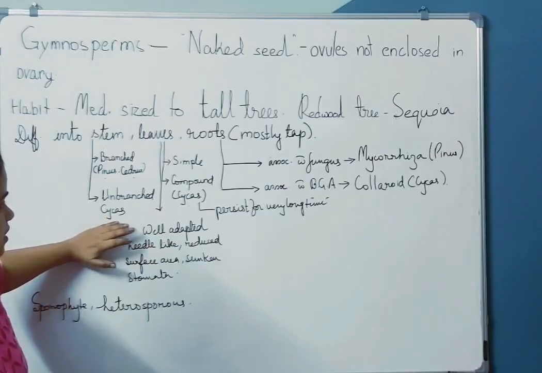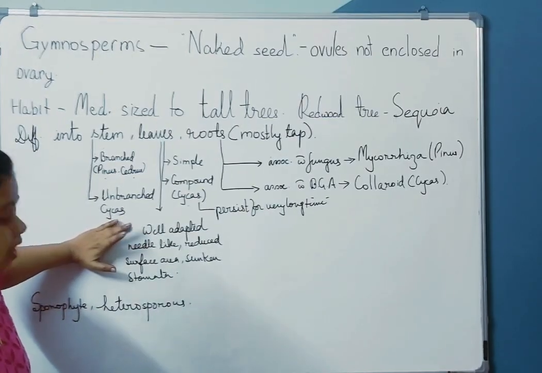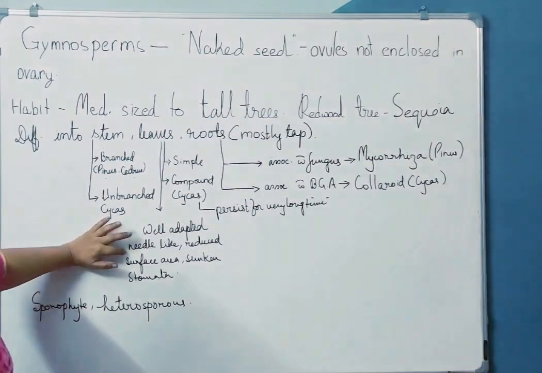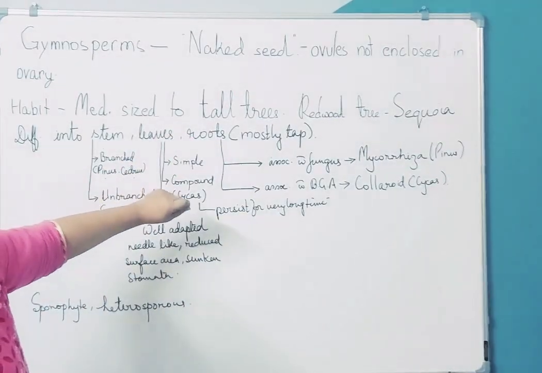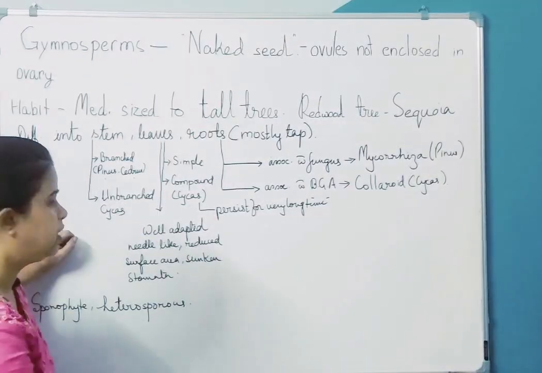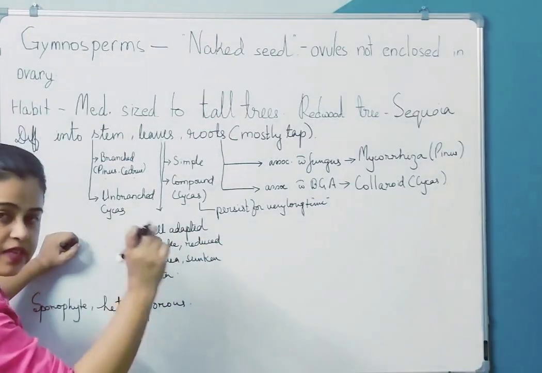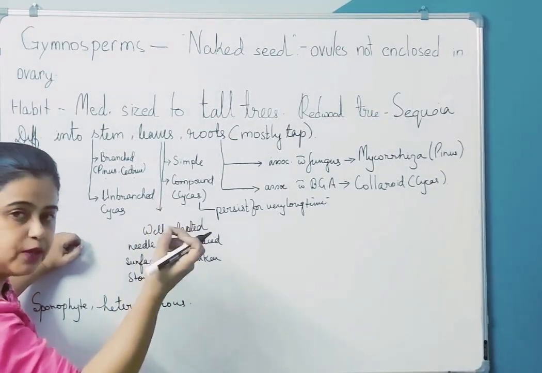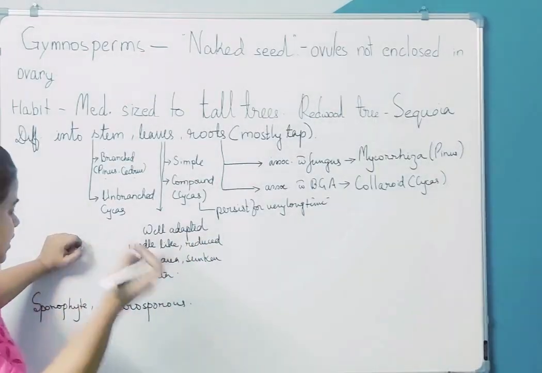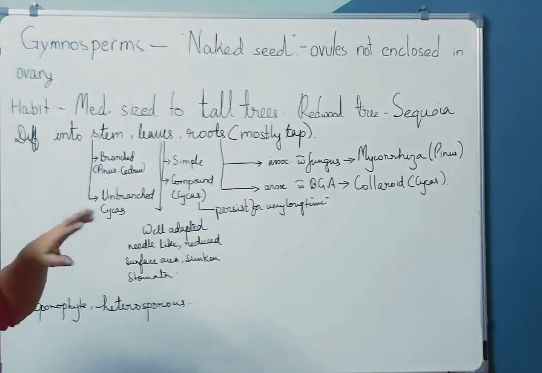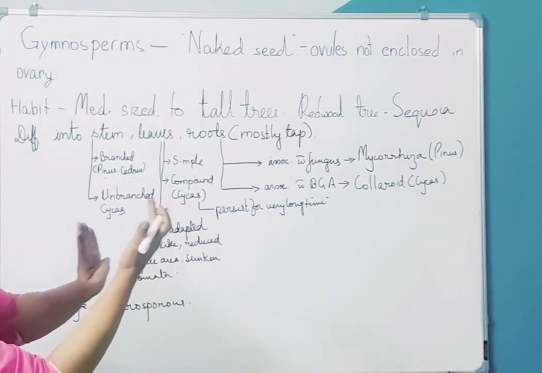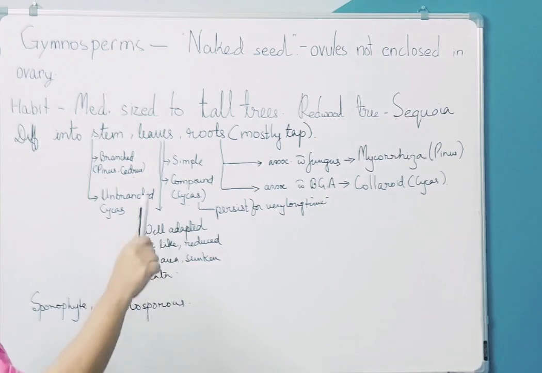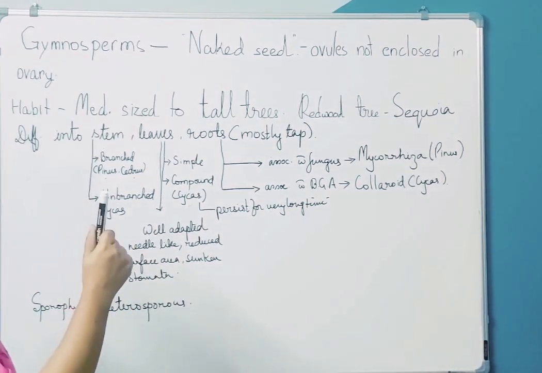Let us look at the features of their leaves. They are well adapted, needle-like. Not necessary that all the gymnosperms have needle-like leaves, but in a good number of them, if they are not compound, the simple leaves many times happen to be needle-like. Why? To reduce the surface area. It is not a flat, broad lamina. It is all compacted, thin like a needle, so the surface area has been reduced, right?